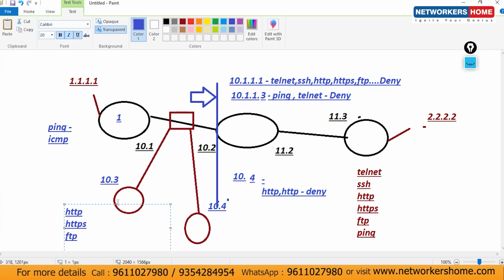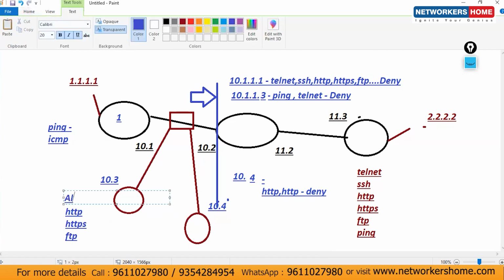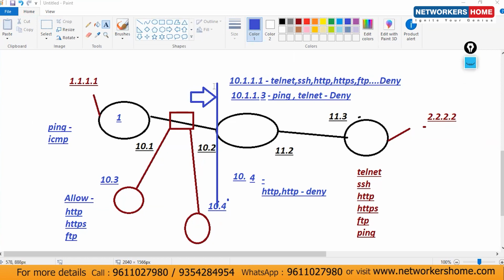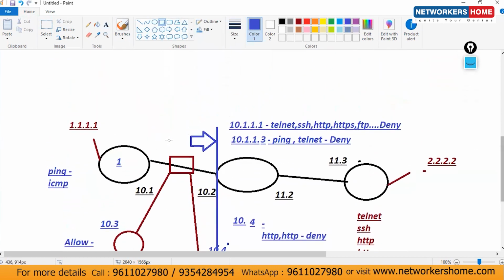Just consider these three traffics. Now let's consider from PC1. From router 1, only ping is allowed, and the remaining traffic is blocked here itself.